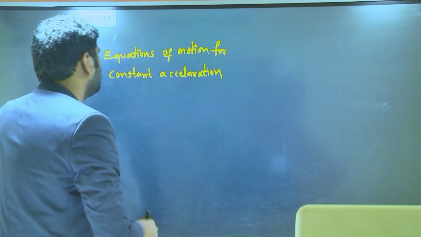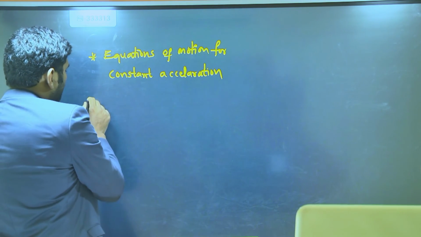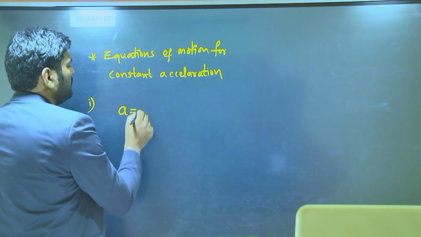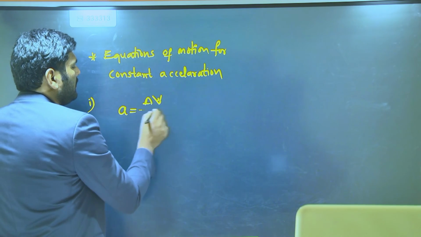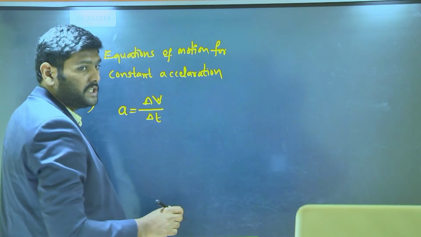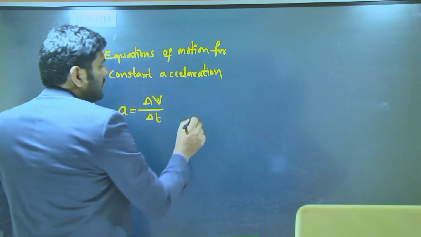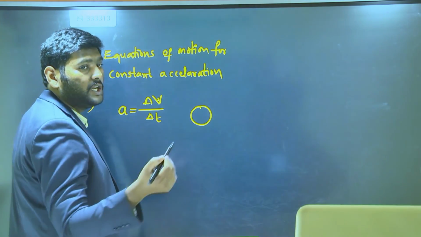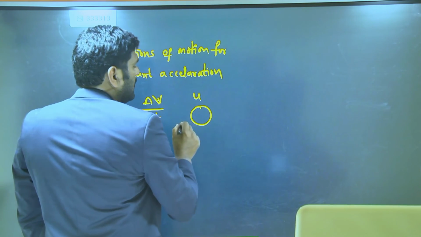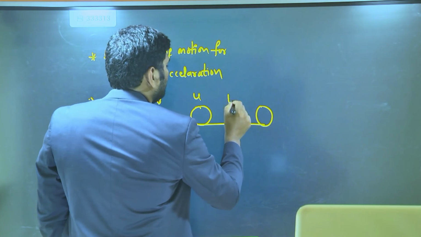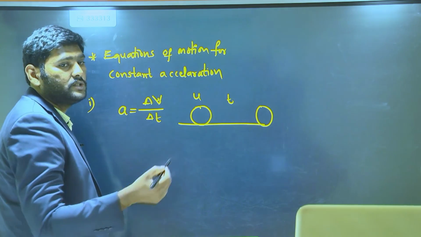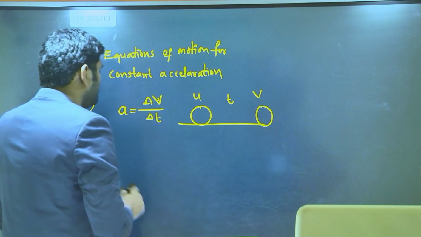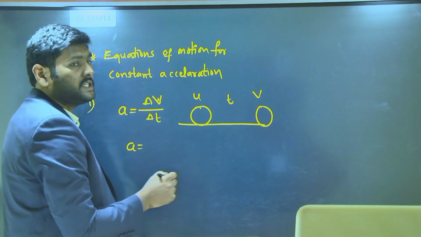Let's take the acceleration formula first. Acceleration is equal to change in velocity by time. Look here, this is an object. The object initially has a velocity, generally represented with the letter u. After some time t, it has some other velocity, which you can take as the final velocity. Generally final velocity is represented with the letter v. In this case, acceleration is change in velocity by time.